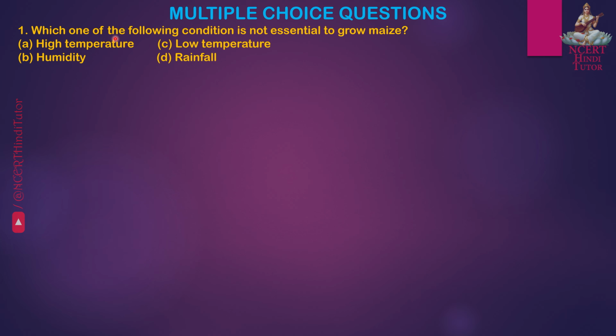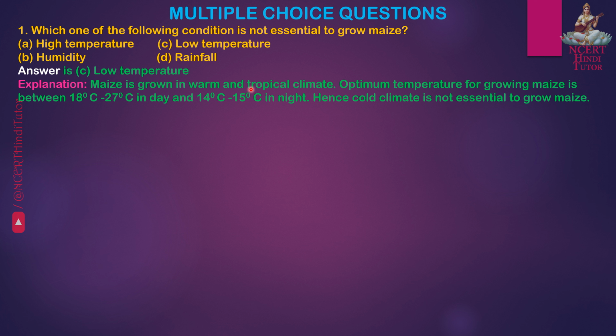Question 1. Which one of the following condition is not essential to grow maize? A. High temperature, B. Humidity, C. Low temperature, D. Rainfall. Answer is C. Low temperature. Explanation. Maize is grown in warm and tropical climate. Optimum temperature for growing maize is between 18 degrees Celsius to 27 degrees Celsius in day and 14 degrees Celsius to 15 degrees Celsius in night. Hence, cold climate is not essential to grow maize.